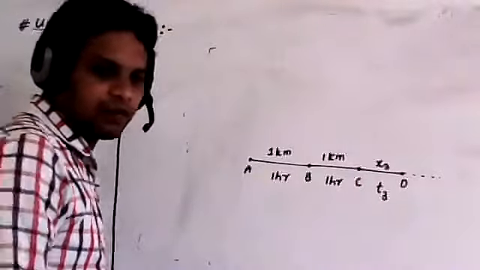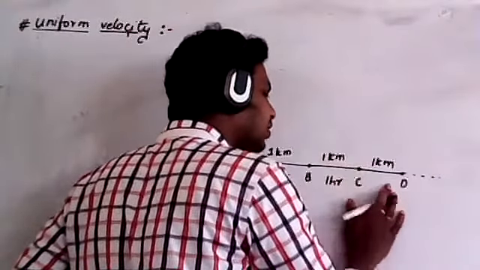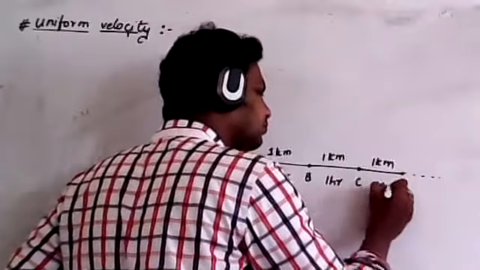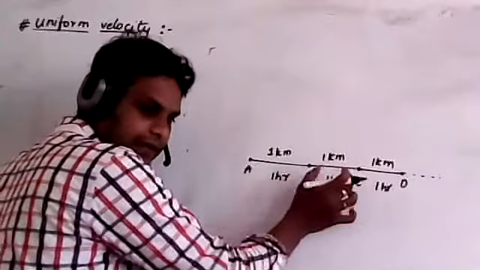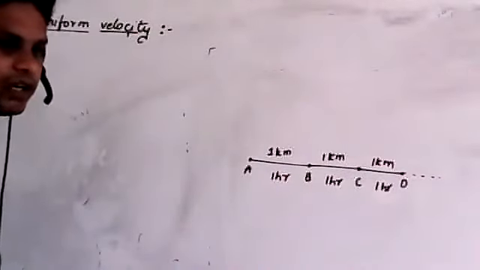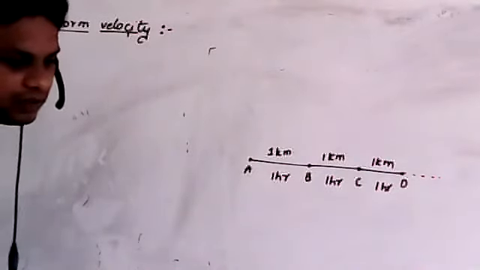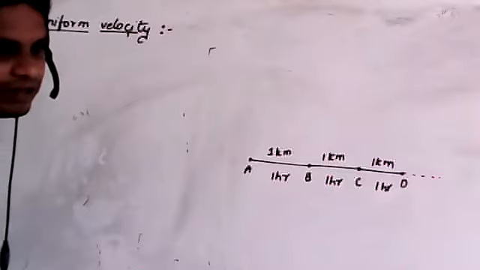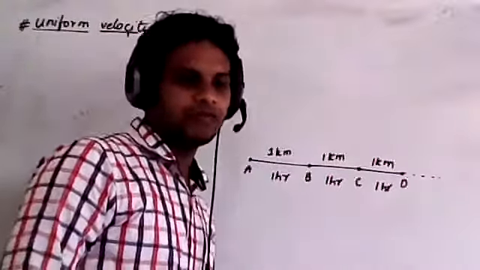Similarly, C to D is 1 kilometer, and time taken is 1 hour. Now, if a body covers equal distances in equal intervals of time, then that is said to be uniform velocity. Are you clear? So, if a body covers equal distances or equal displacements in equal intervals of time, that is said to be a uniform velocity.